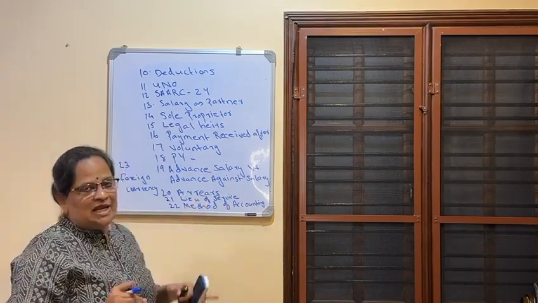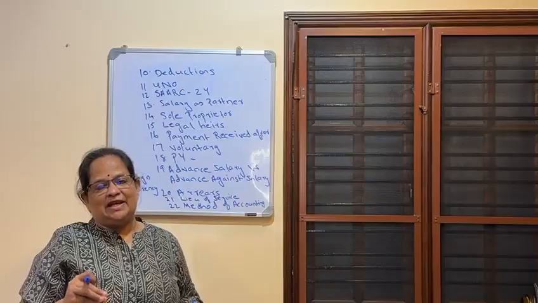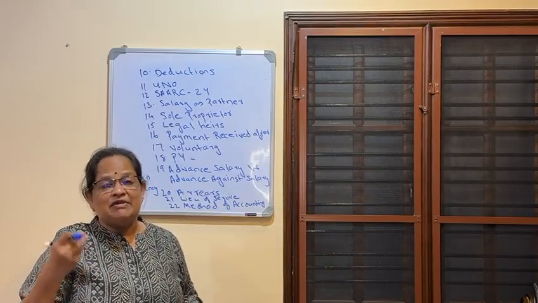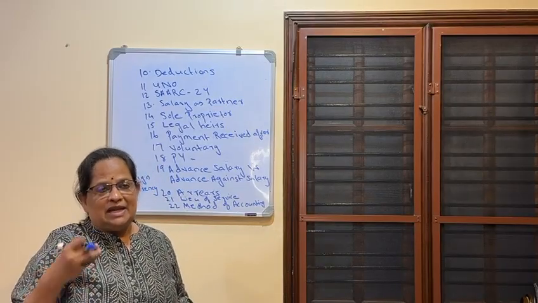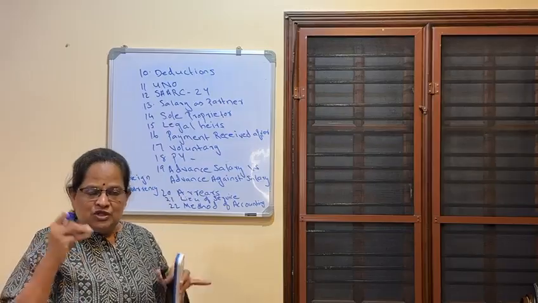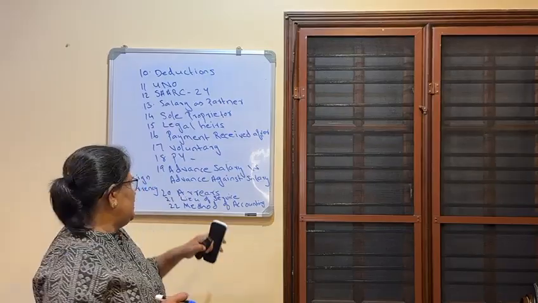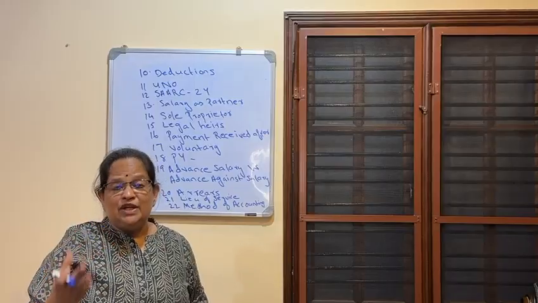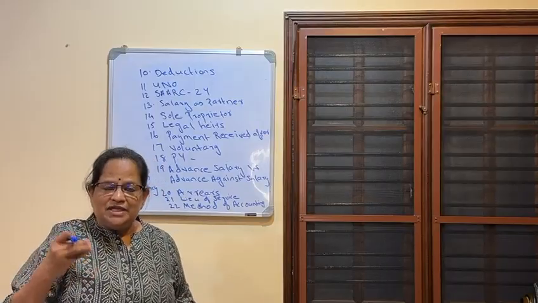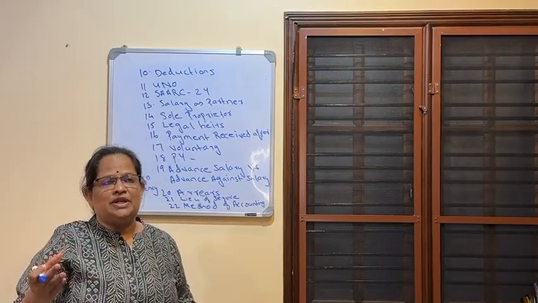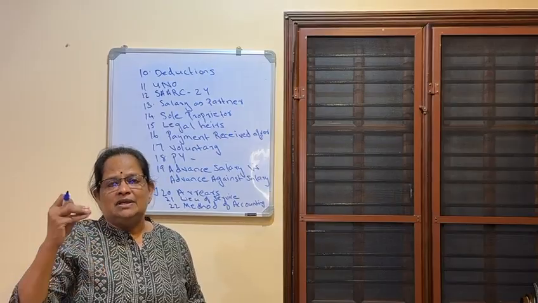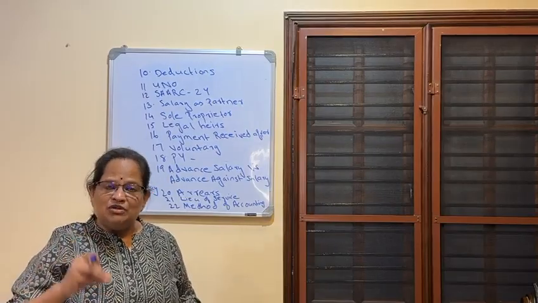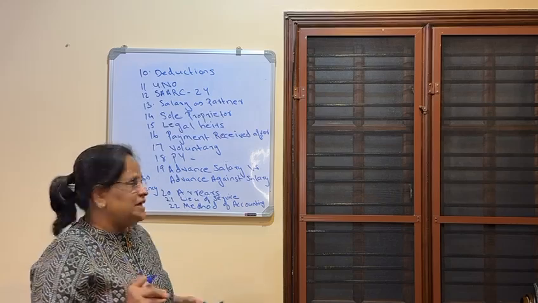Then arrears of salary, whenever you are getting arrears of salary, government employees usually get arrears of salary when the government will revise the pay commission. Salary, we will get arrears. It will be taxable on the year of receipt. In lieu of service, then in a serving notice period, if you are getting 3 months compensation or 4 months compensation for salary for leaving the organization, so that will be considered as salary income, it will be taxable.